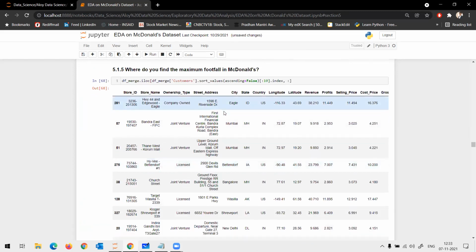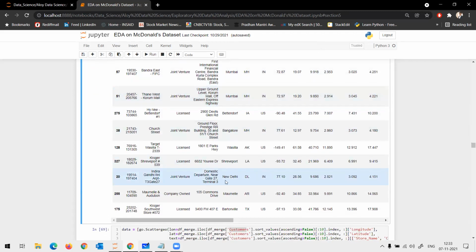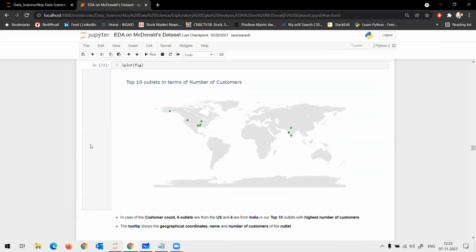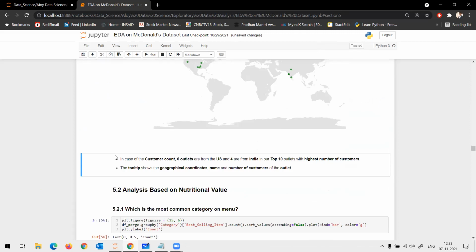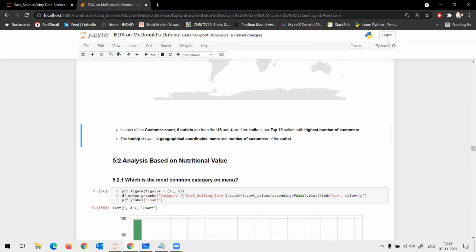Why did I do that? While analyzing the top 10, I understood that there are two stores from Mumbai and one in Delhi where you have the highest footfall of customers. I get the output something like this, or you can use a simple bar chart to show the same.